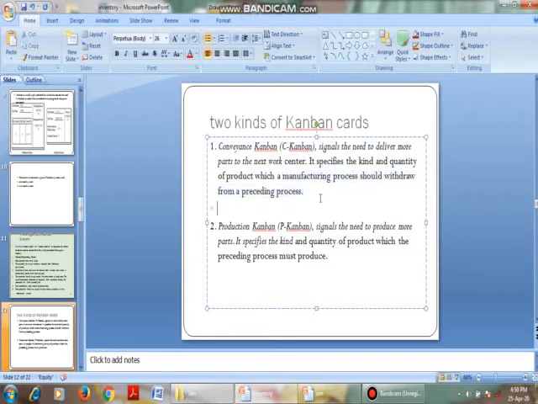Then the production Kanban gives a signal of the need to produce more products, more parts. It specifies the kind and quantity of the product which the preceding process should produce. That is the two types of card, convenience and production Kanban.